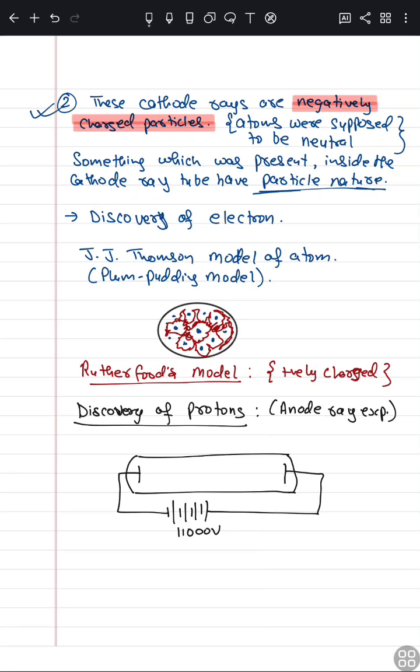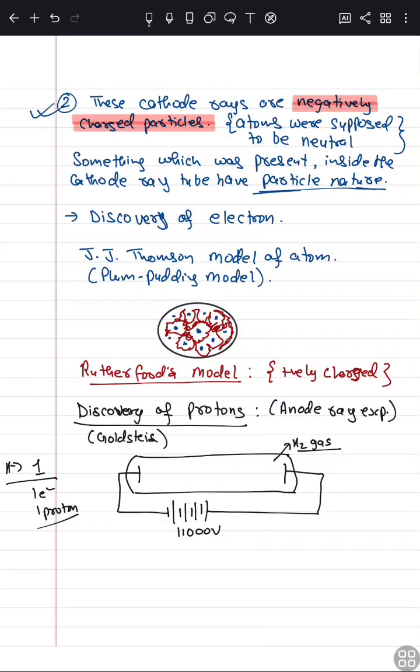And what happened in this part was very interesting. Here, hydrogen gas, H2, was taken. What do we know about hydrogen? Its atomic number is 1. Only one electron and one proton are present. So when this experiment was done, protons were discovered by Goldstein. The scientist was Goldstein.